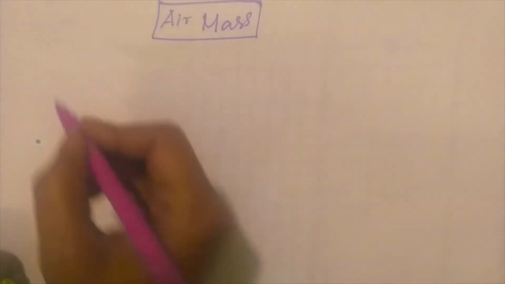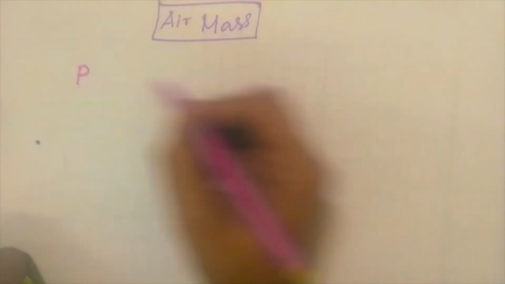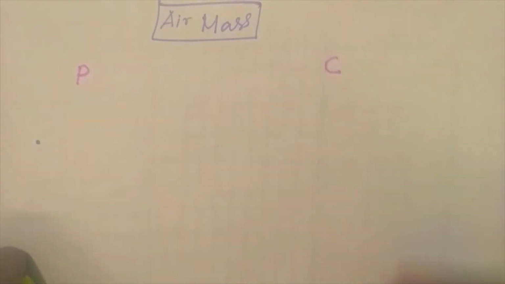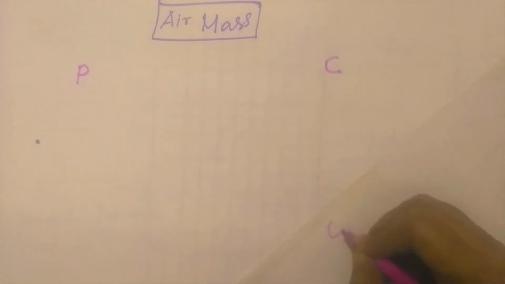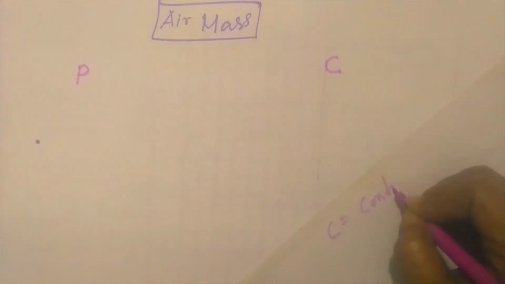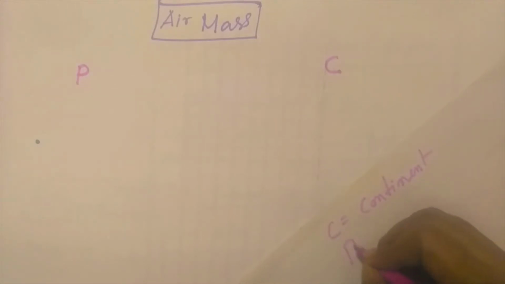So P for pole and C for continent. We can write capital C for continent, and P for pole.